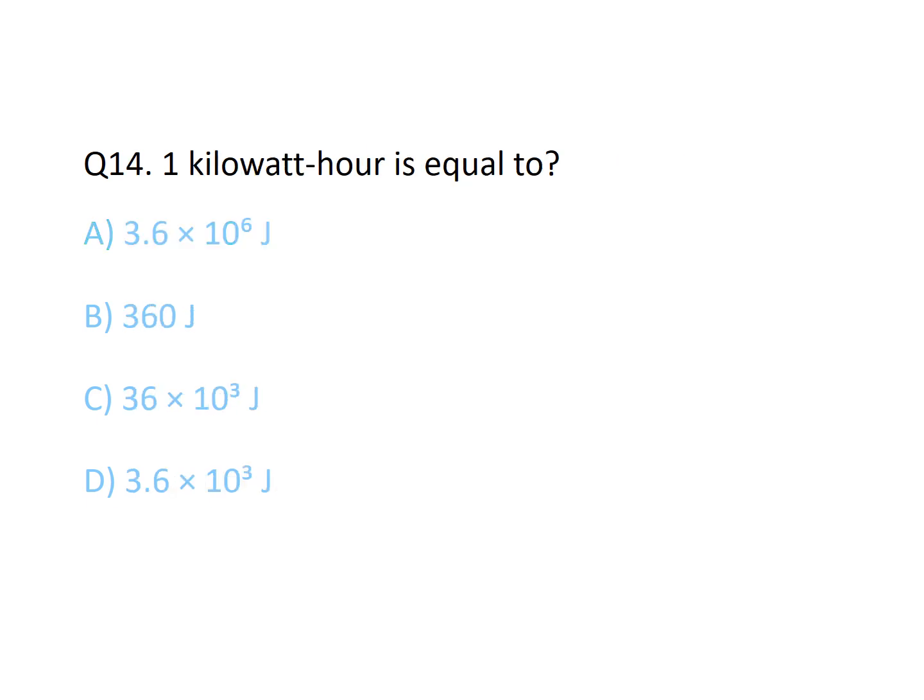1 kilowatt hour is equal to? The correct option is A, 3.6 into 10 to the power of 6 joules. It is one of the important questions and mostly asked one.